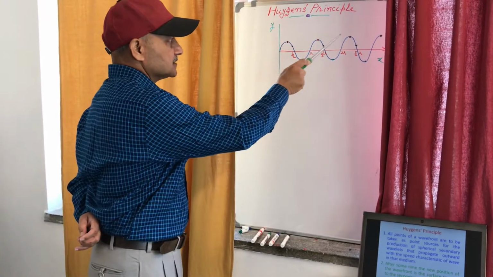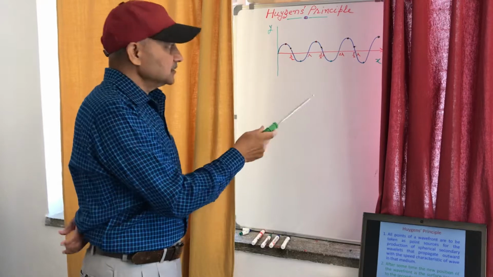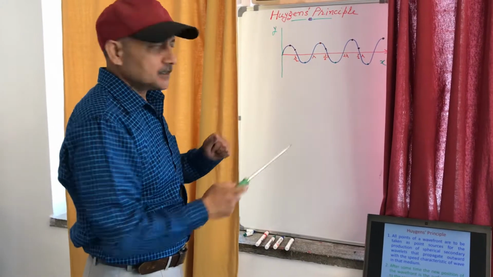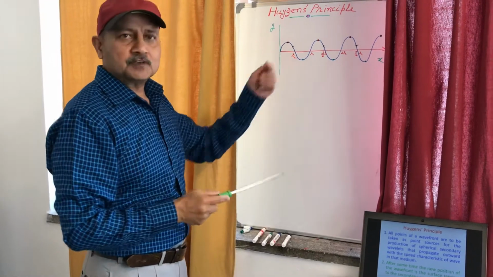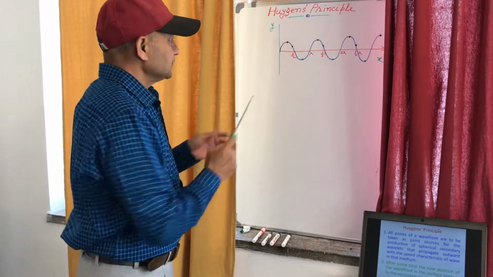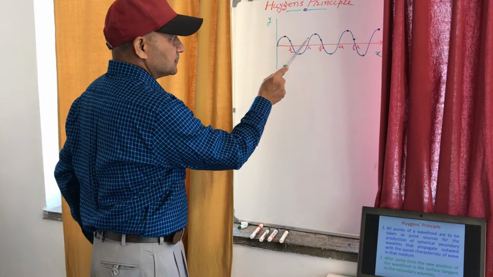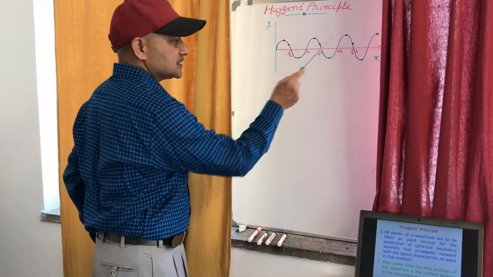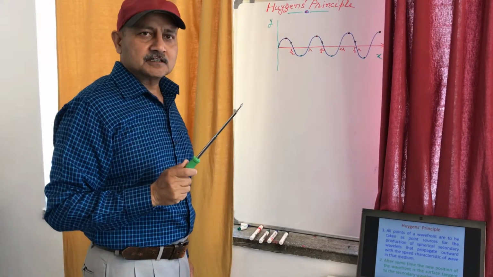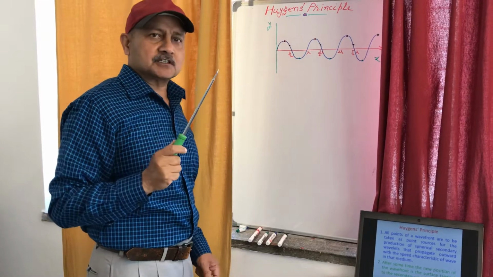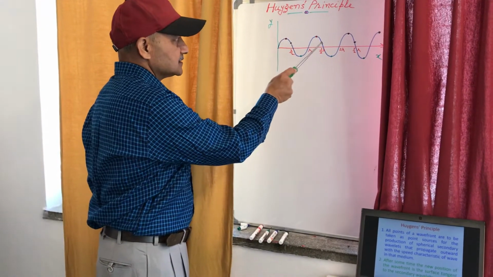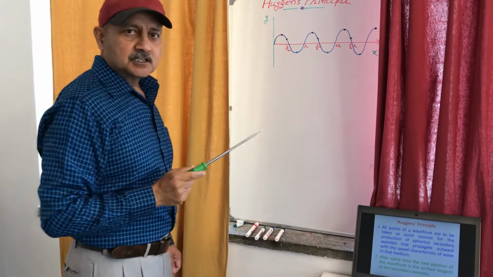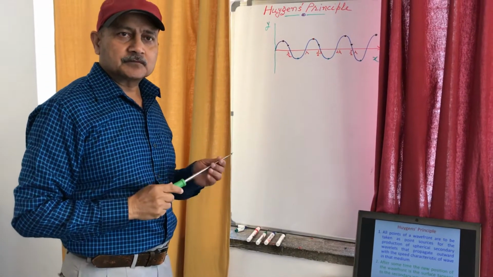All these points after this moment will be moving downward, and all these points after this moment will be moving upward. Similarly, these points colored black are also in the same phase together, that is in the same state of vibration together, because after this moment all these points or particles will be moving upward.